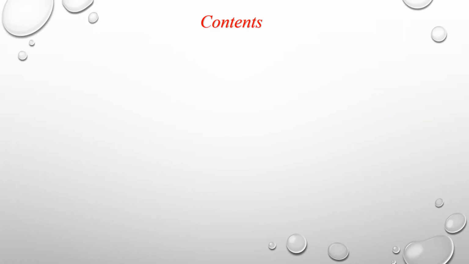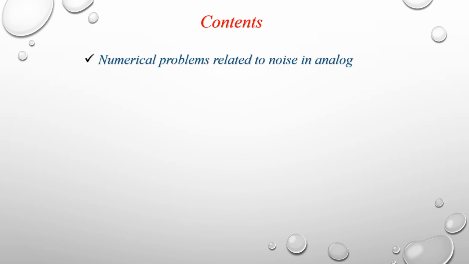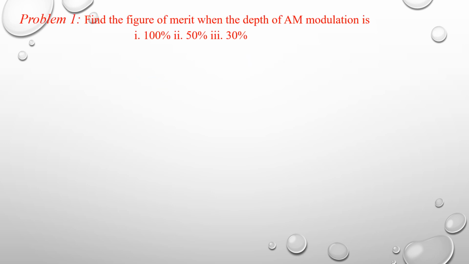In this lecture video, we are going to discuss some numerical problems related to analog modulation. The given problem is: find the figure of merit when the depth of AM modulation is 100%, 50% and 30%. The given modulation indexes are 100%, 50% and 30%.